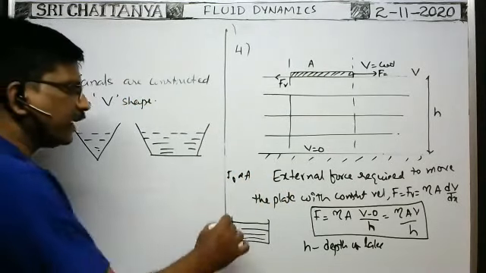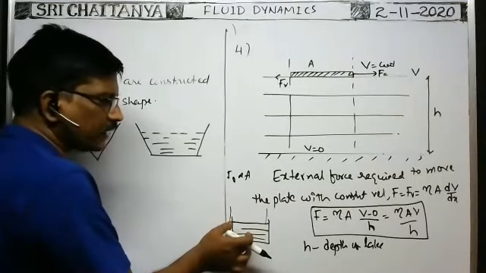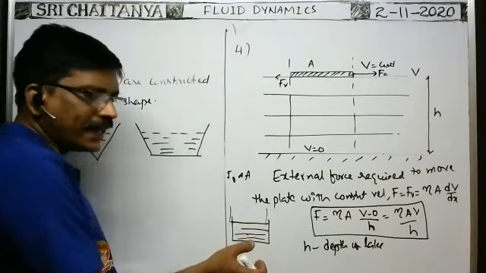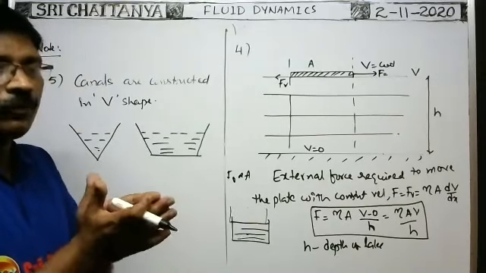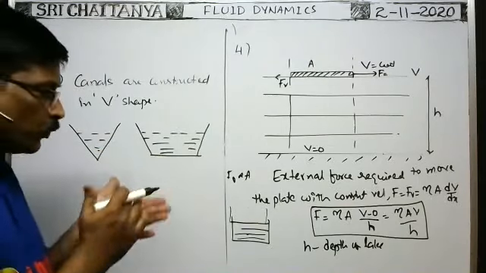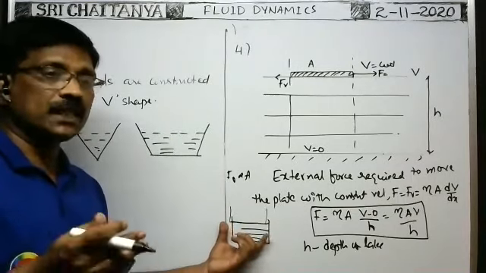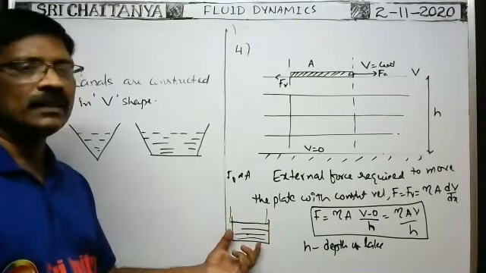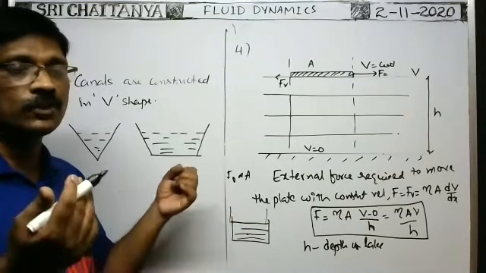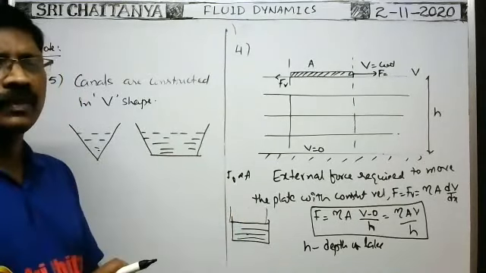And you see, in the case of canals, due to depth, viscous force is more, because when depth increases, pressure increases. When pressure increases, the molecules in the two layers in contact come closer, the cohesive forces will be more, so the viscous forces are more due to more pressure. But at the same time, if area of contact is also more, then viscous force further increases. That's why viscous force is more when you construct the canals like this. Due to that, the velocity of the lower layers reduces to zero very quickly. That's why the lower liquid layers cannot go through more distance in the canals if you construct them like this.